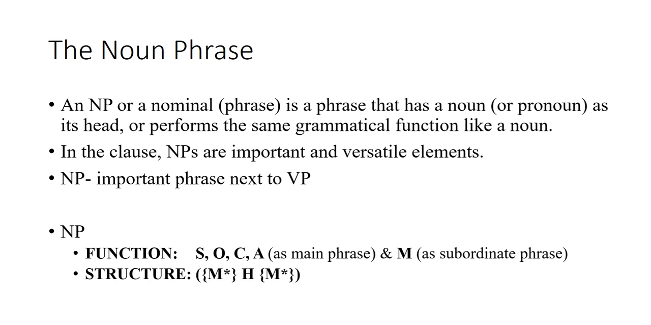Now see the structure of an NP. An NP consists of two elements: head, which is a mandatory, obligatory element, and modifiers. These modifiers may be pre-modifiers or post-modifiers. So let's first discuss the functions an NP performs.